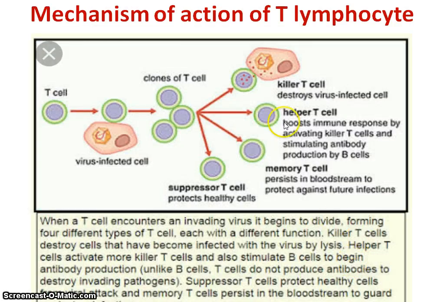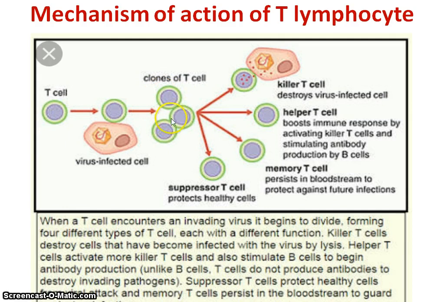Now, in this point, we are going to study the mechanism of action of T lymphocytes, meaning how T lymphocytes work in our body. In this chart, we can see that T lymphocytes, which are produced in the bone marrow and matured in the thymus, when they interact with the antigens, meaning when they come in contact with the antigens, they proliferate, meaning they divide and redivide, producing clones of T cells. Clones means groups of T cells.